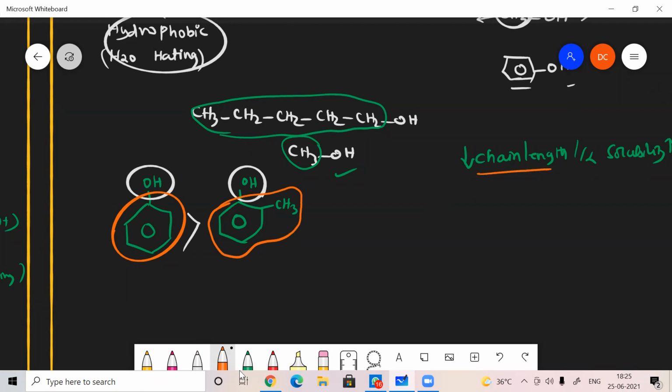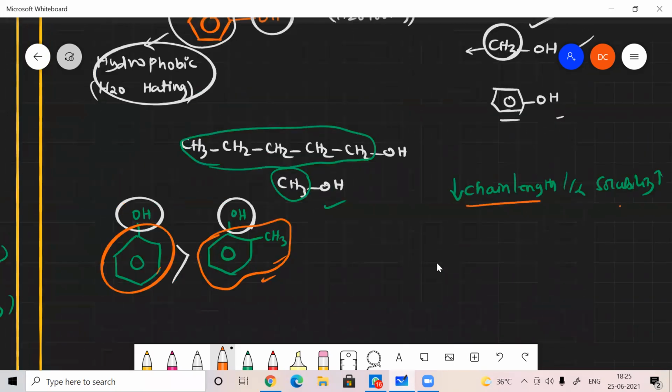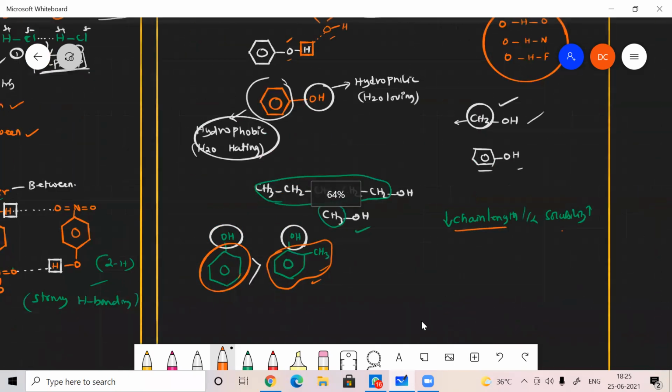So if the chain length is more, then solubility is very less. Likewise, the number of carbon atoms: here only 6 carbon, here 7 carbon. So as the number of carbon atoms increases, the solubility decreases. Is that clear? Yes, sir. Fine. And the next one is the acidity of phenol. You just make a note, just make a copy, then we'll move on to it.